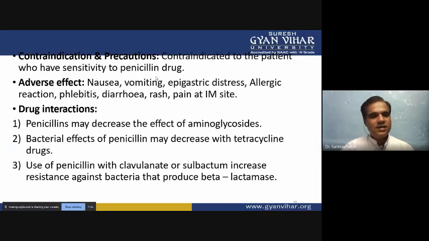Then drug interactions: penicillin may decrease the effect of aminoglycosides. The bactericidal effect of penicillin may decrease with tetracycline drugs, and use of penicillin with clavulanate or sulbactam increases resistance against bacteria that produce beta-lactamase. So if you give it with other types of aminoglycoside, tetracycline, or clavulanate, there will be some problems.